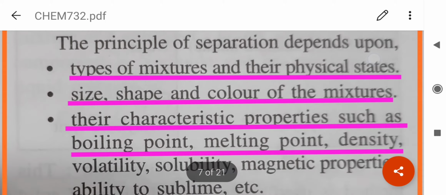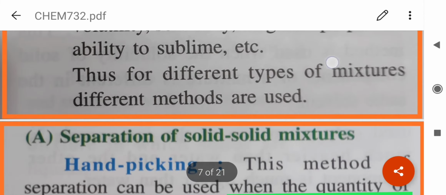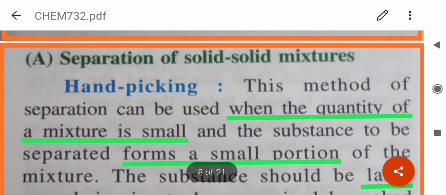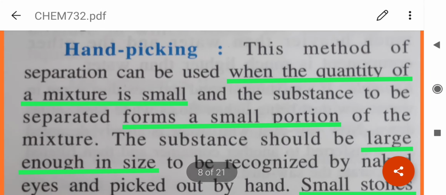So, the principle of separation depends upon types of mixtures and their physical states, size, color, shape of the mixture, their characteristic properties such as boiling point, melting point, solubility, density, the ability to sublime. Now we'll start with the separation of solid-solid mixtures, and the first one is hand picking.